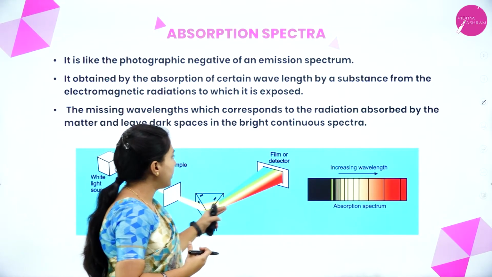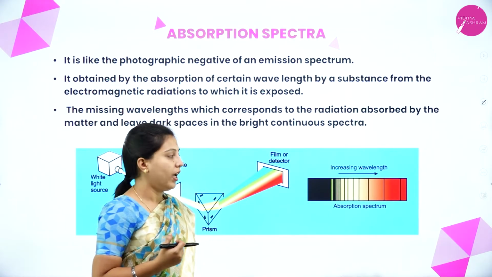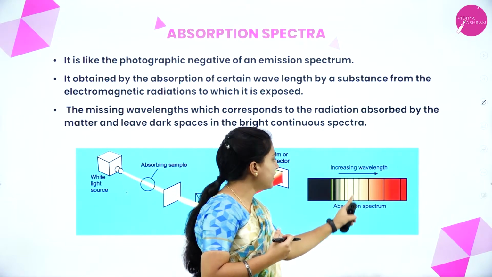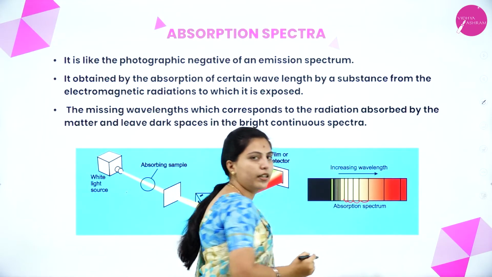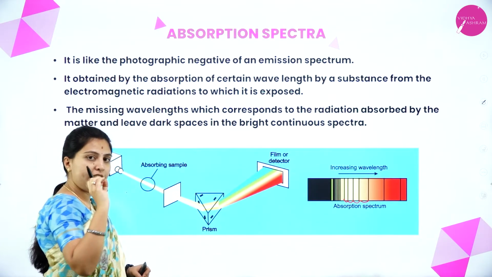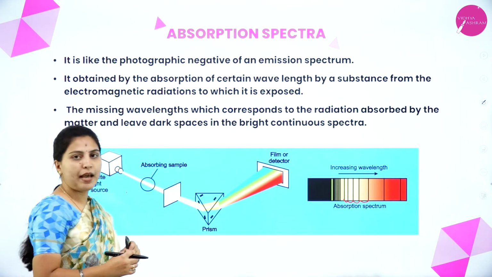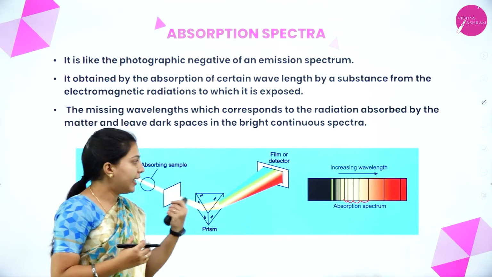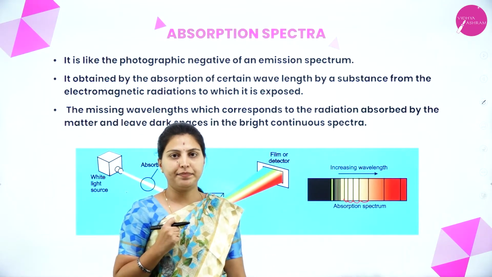In between, the sample has absorbed some of the light. Whichever light is not absorbed by the sample will reach the prism, and next it will reach the detector. Overall, we can see the absorption spectrum. In between, we see these dark lines, black lines. Why they appear means some of the radiations have been absorbed by the sample, so those lines are seen in the spectrum as dark lines.